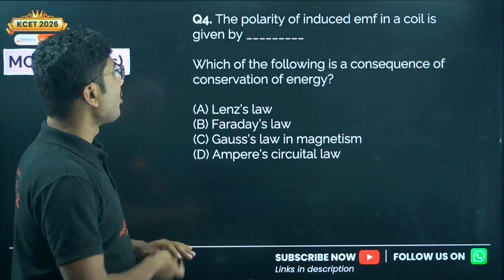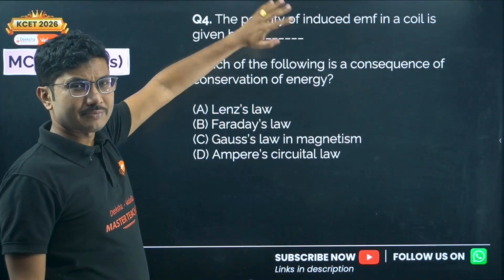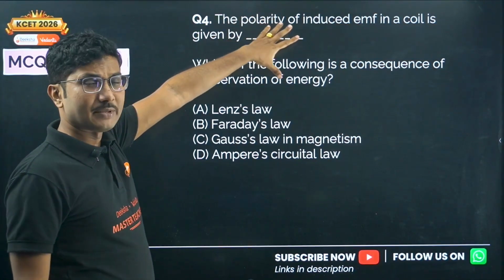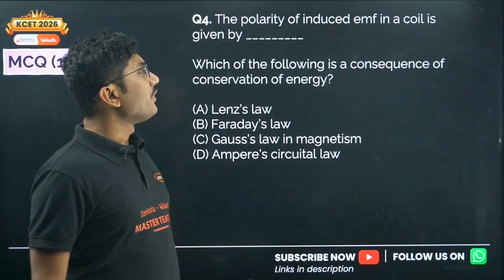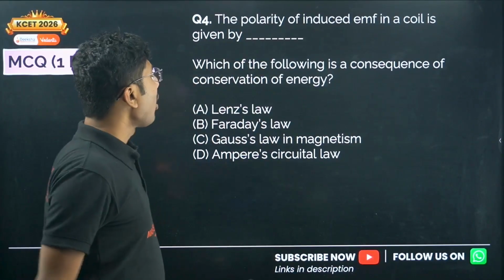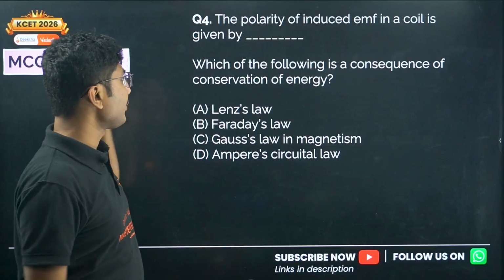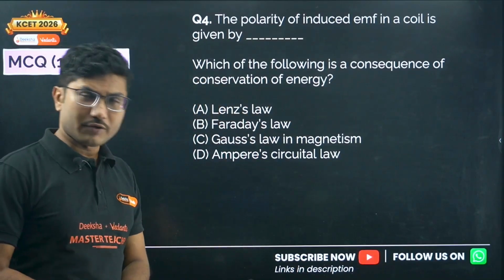Now let's move on to the next question. This is actually two questions. Instead of giving them separately, I have given them in one question because the options are the same. The polarity of induced EMF in a coil is given by dash. Or another version of the question: which of the following is a consequence of conservation of energy?